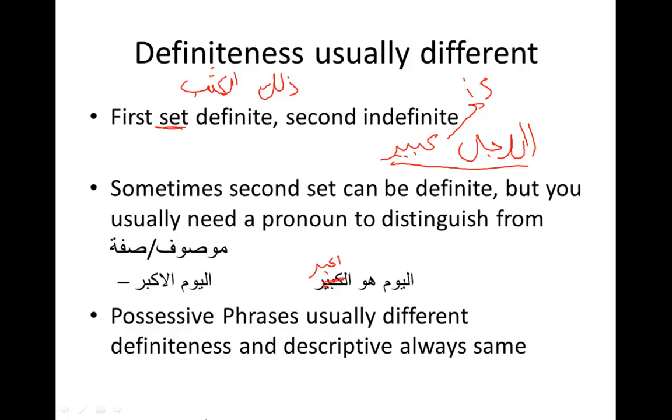What about rajulun kabir if none of them are definite? What is rajulun kabirun? That is a sifa mawsuf, right? So rajulun kabirun is "a big man," versus ar-rajulu al-kabiru, "the big man."